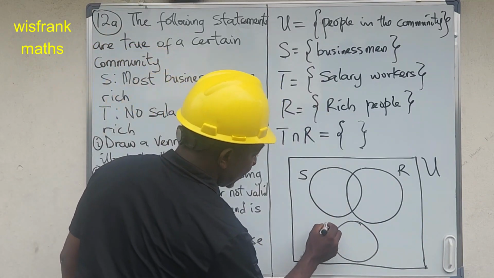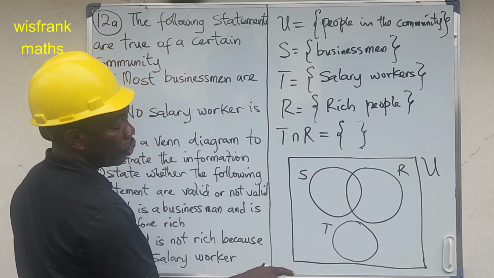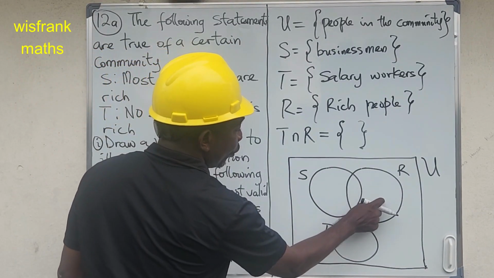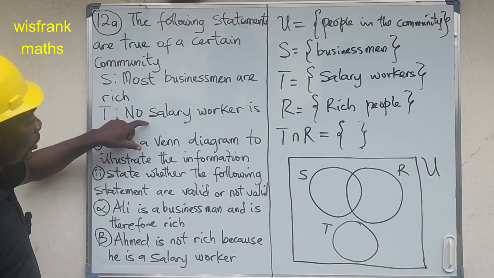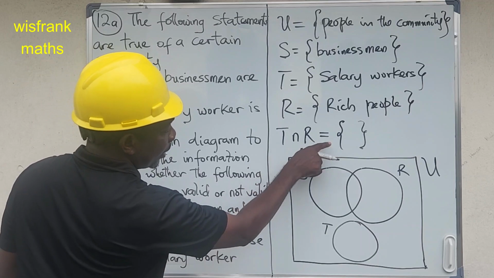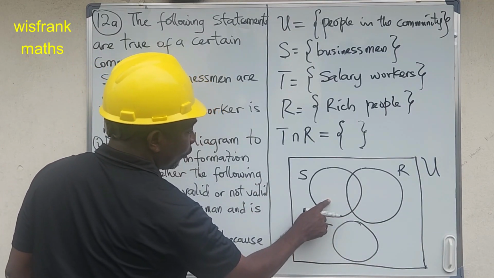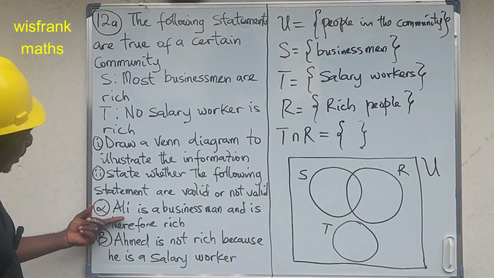Salary worker is T. They don't have any connection with the businessmen, and they also don't have any connection with the rich people, because it says no salary worker is rich. The T intersection R is an empty set. It has nothing to do with this, and nothing to do with that. Let us look at the next statement.